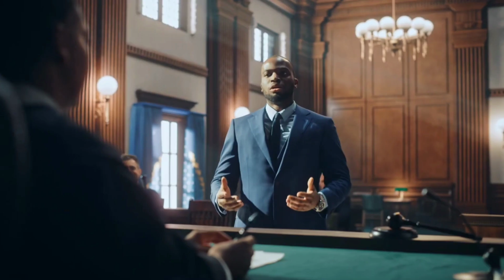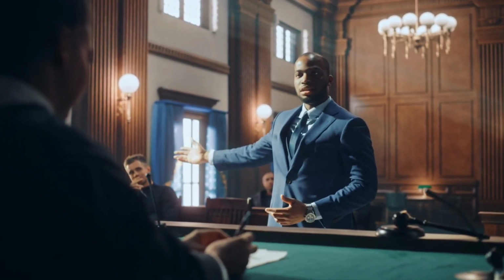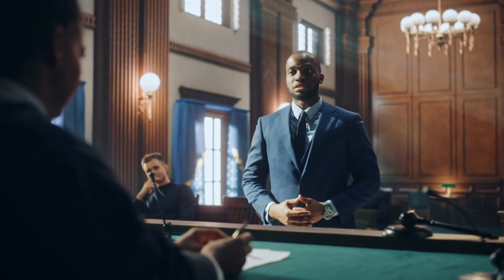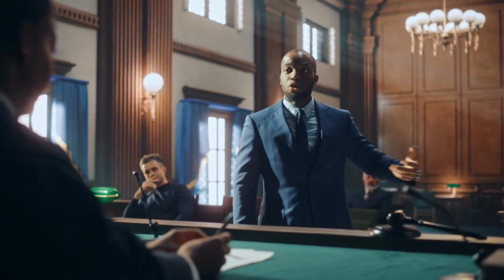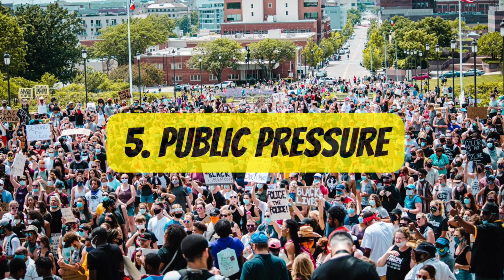4. Legal action. In some cases, it may be possible to take legal action against politicians who are engaging in corrupt or illegal activities. This can involve reporting them to law enforcement agencies or filing lawsuits against them to hold them accountable for their actions.